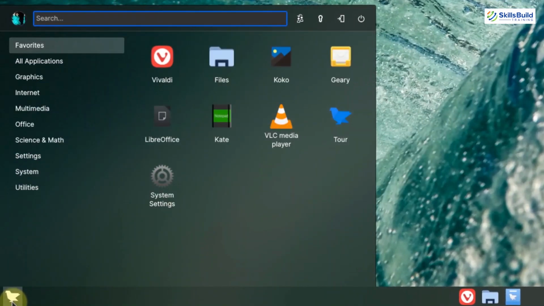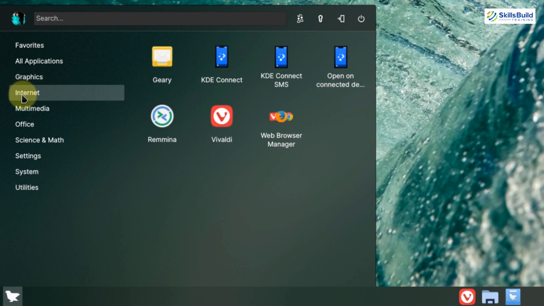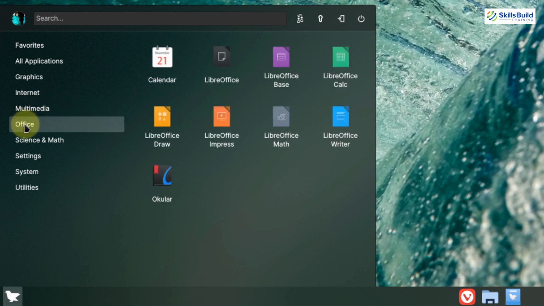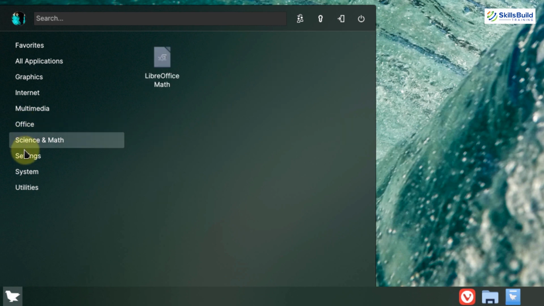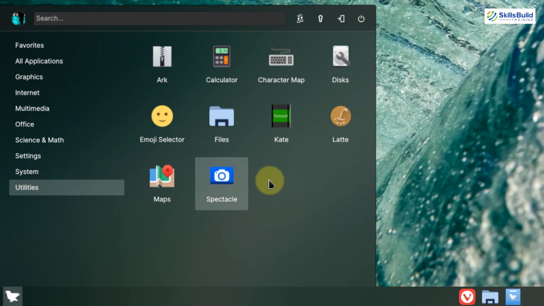Let's see some of the default applications. Well, in terms of graphics, we have 5 applications by default. Then in terms of internet, we have 6 of them available. Then in terms of multimedia, we get 2 of them. Well, the good news is we get VLC media player by default. In terms of Office, we get LibreOffice by default. Then we have some other utilities and applications for system. Then we have some settings utilities. And at the end, we have a utility section. For example, we have calculator, maps, and we have many other things.